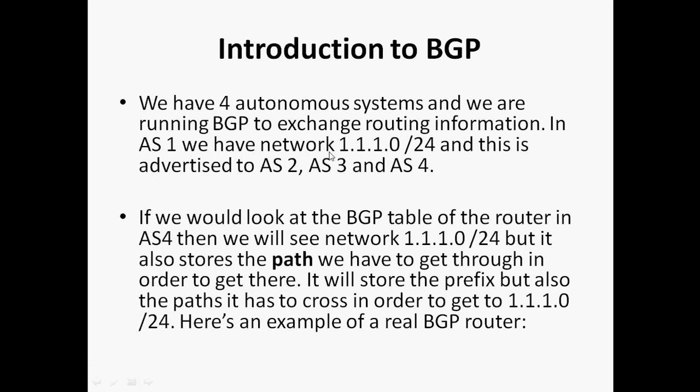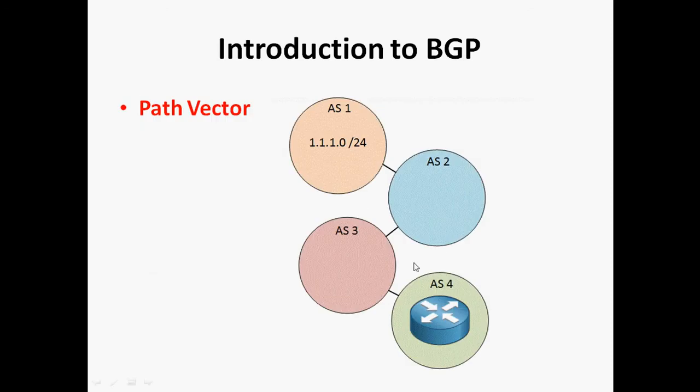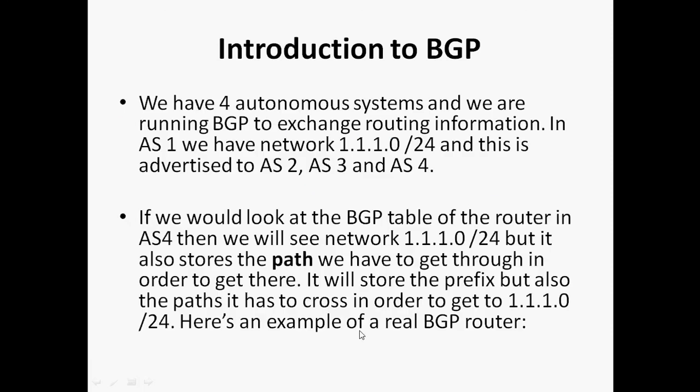In AS1 we have the 1.1.1.0/24 network, and this is advertised to AS2, AS3 and AS4. If we look at the BGP table of the router in AS4, we will see the network entry. We can log in to the router in AS4 and give show ip bgp. Then we can see the network.